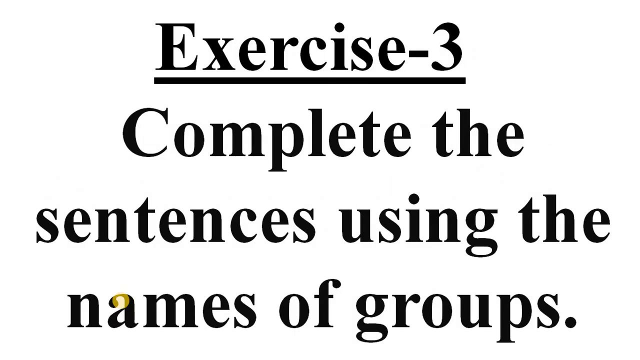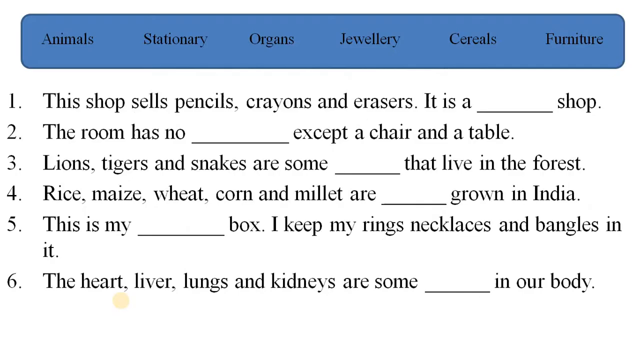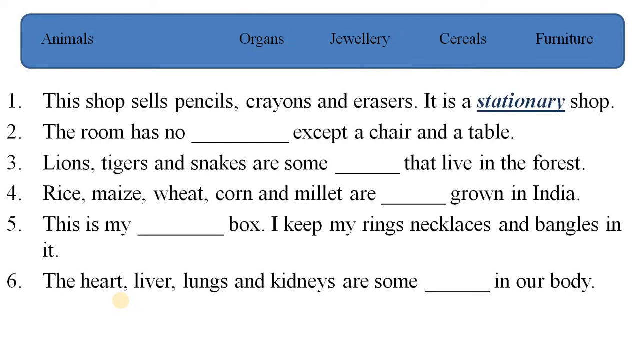Complete the sentences using the names of the groups. The first sentence is, this shop sells pencils, crayons and erasers. It is a dash shop. All these things are stationery. So, it will be a stationery shop and the answer will be, this shop sells pencils, crayons and erasers. It is a stationery shop. The second is, the room has no dash except a chair and a table. The answer will be, the room has no furniture except a chair and a table.